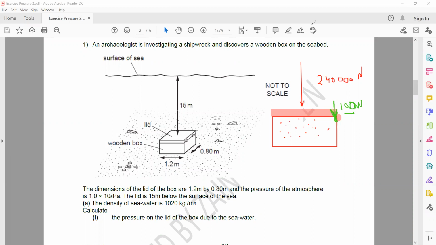So there are many possible reasons why the force required might be different. Because there may be a friction which resists the movement of the lid, we have to apply a greater force. Or maybe it contains some trapped air, because air is moving randomly. As air is moving randomly, it applies a pressure which makes it easy for us to open the lid. So these are some reasons why the force which we calculated and the force we actually require to open the lid may not be the same. Is it clear?